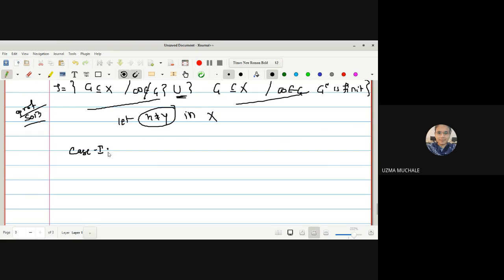In case 1, we will consider that x is infinity and y is not equal to infinity. It is not infinity means it may be some other element. Okay, x is infinity, y is not infinity, so x and y are not equal, right? So now I can say the infinity is not a member of singleton y.